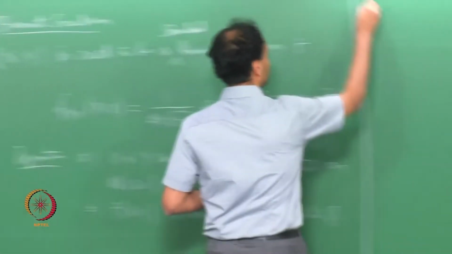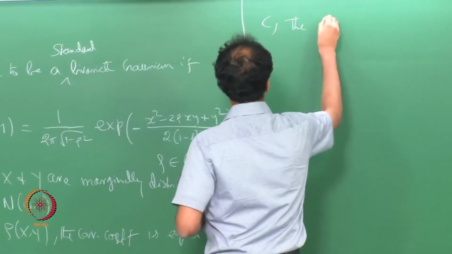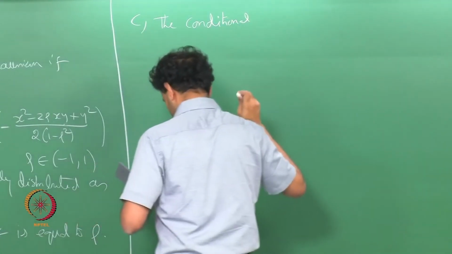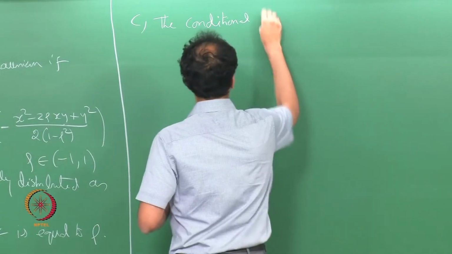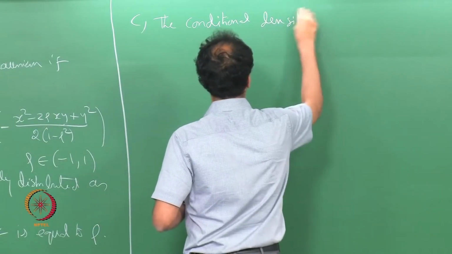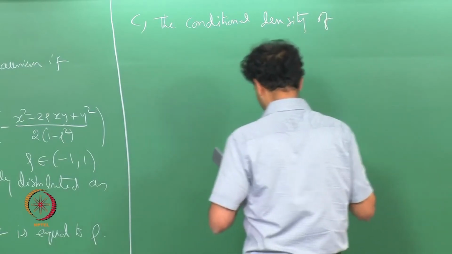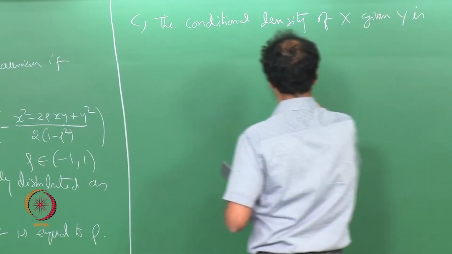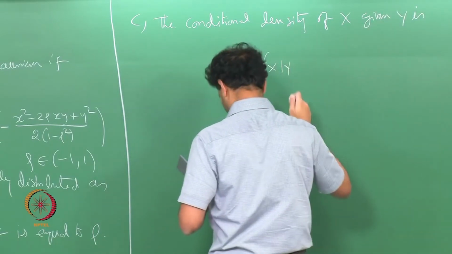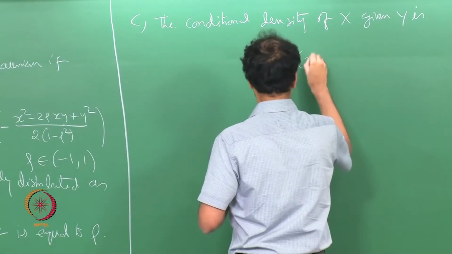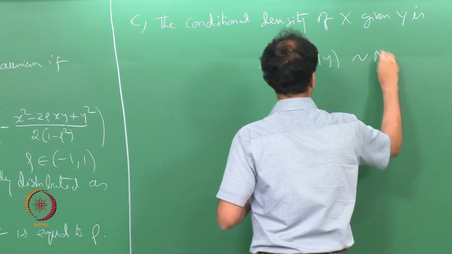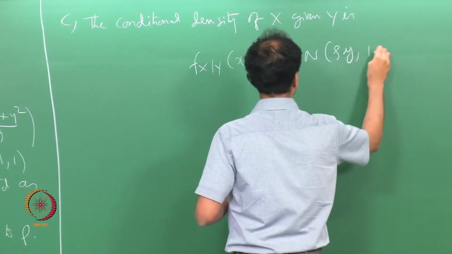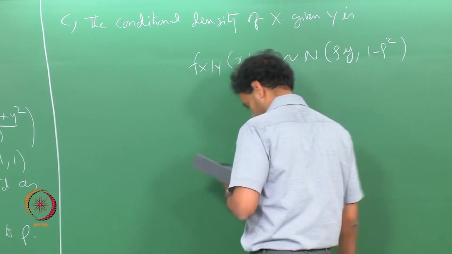And C: the conditional density of x given y is normal with mean rho y and variance 1 minus rho squared.